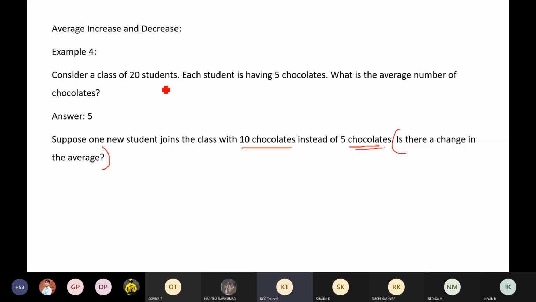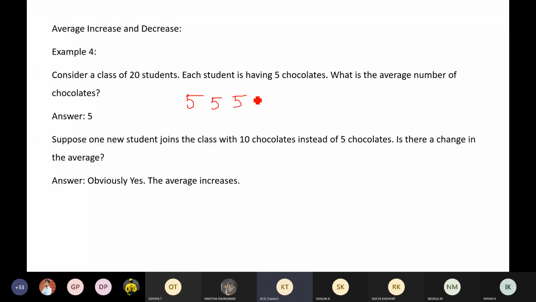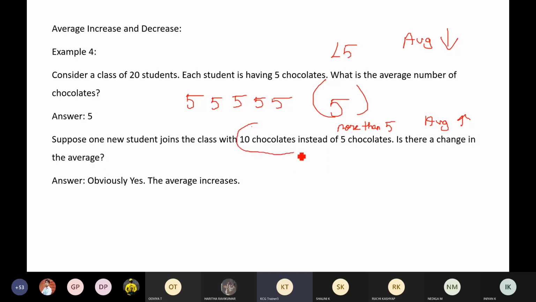Very good. Nitish has got it and Harivardhini has got it. Yes, it will definitely increase. The average will definitely increase because all have just 5. If the new guy also has 5, then there will be no change. If the new guy has less than 5, then the average will reduce. If the new guy has more than 5, then the average will increase. Because he has 10 chocolates, definitely the average will increase.